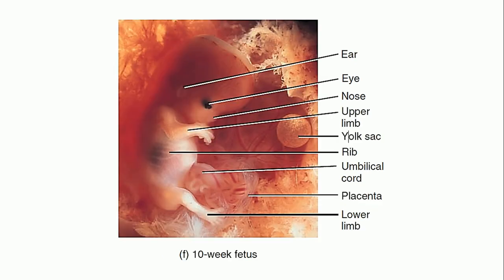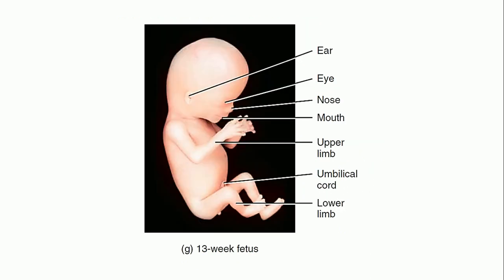This is a 10-week fetus. Now it is a fetus, it's not an embryo now. After the 9th week, it is a fetus. As you can see, the ears, eyes and nose can be clearly seen. Even the ribs are visible over here, right? That's the umbilical cord, and this is the placenta, the point of attachment of the umbilical cord to the uterine wall, and this is the yolk sac. And these are the limbs which can be clearly seen over here.